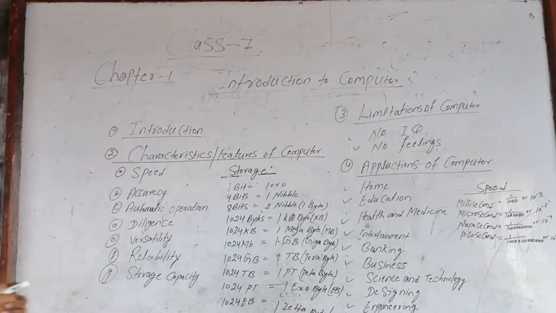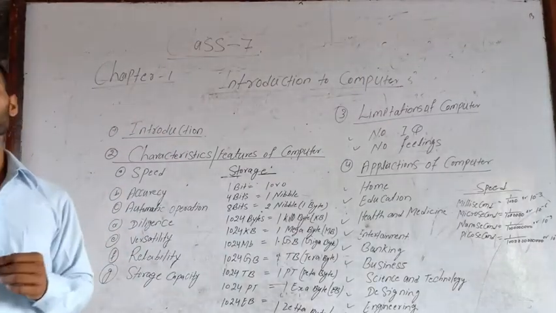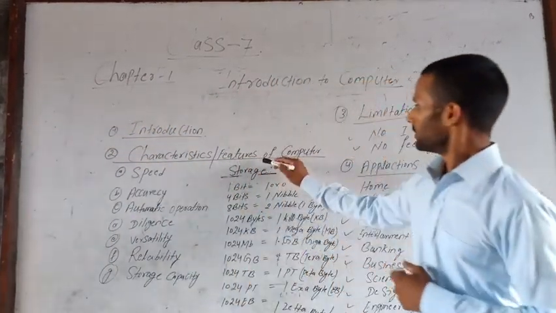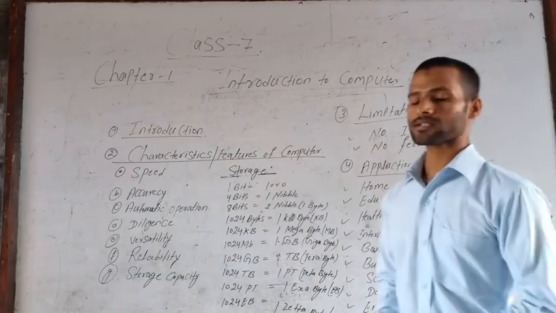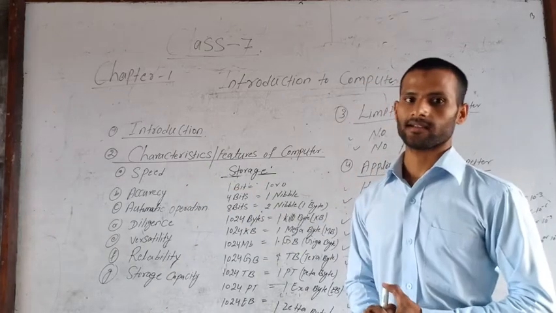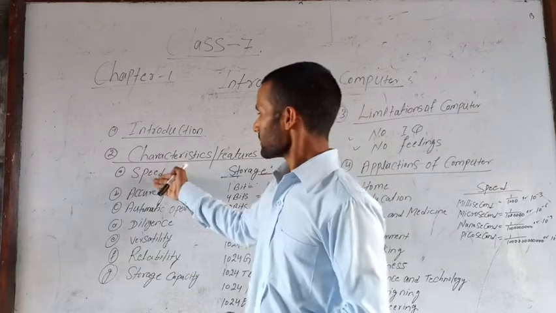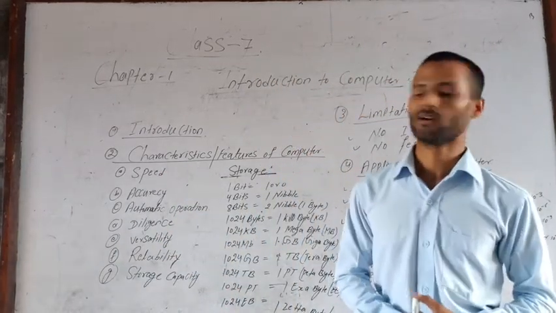Now we move to the second topic, that is characteristics or features of computer. There are various topics inside it. Let us count each and every topic and we will discuss them in detail.